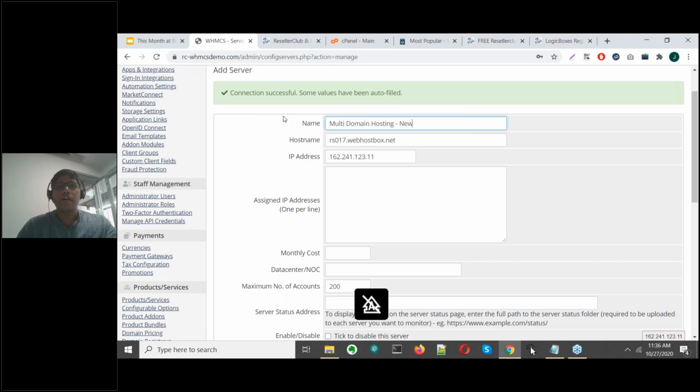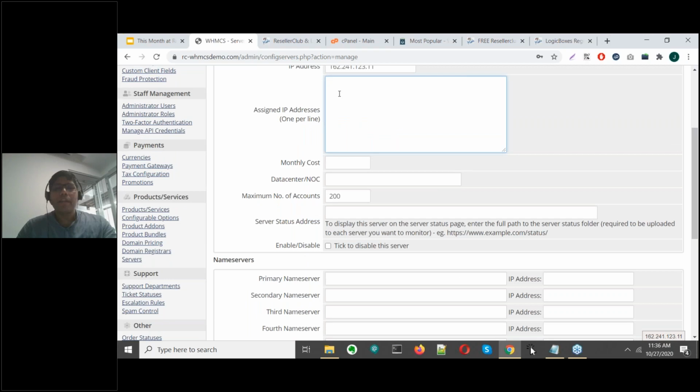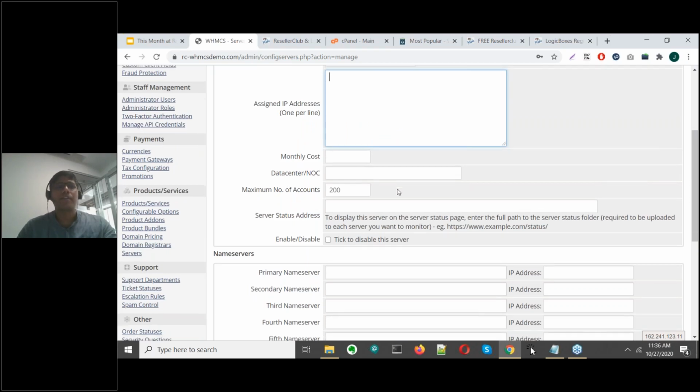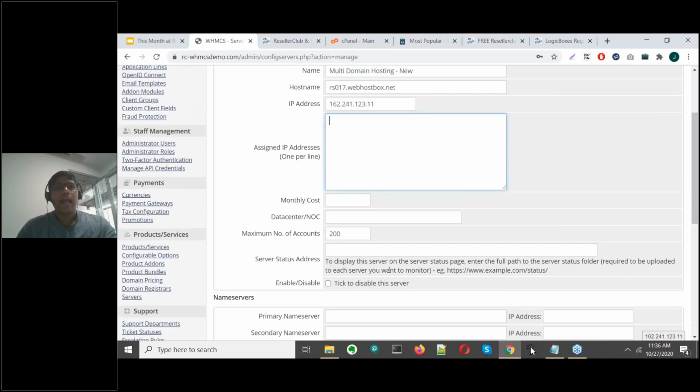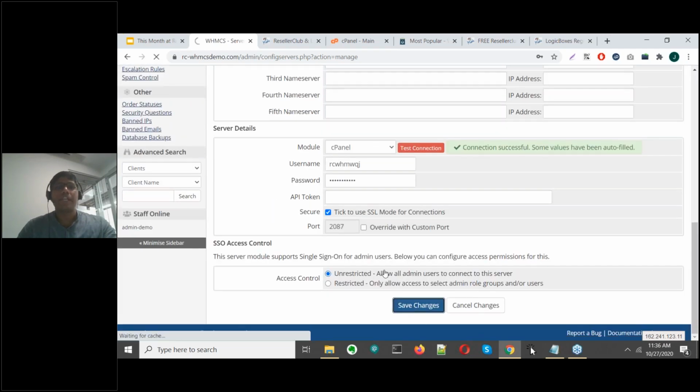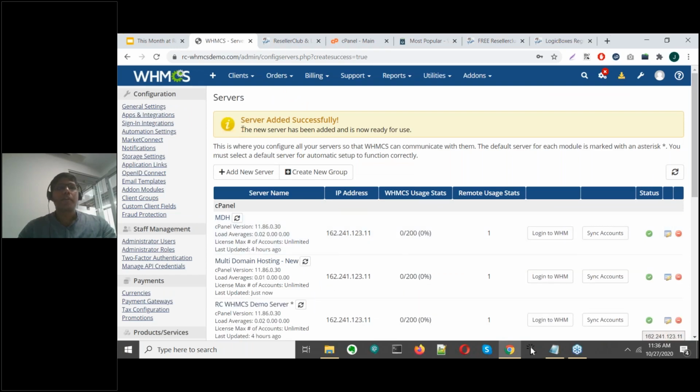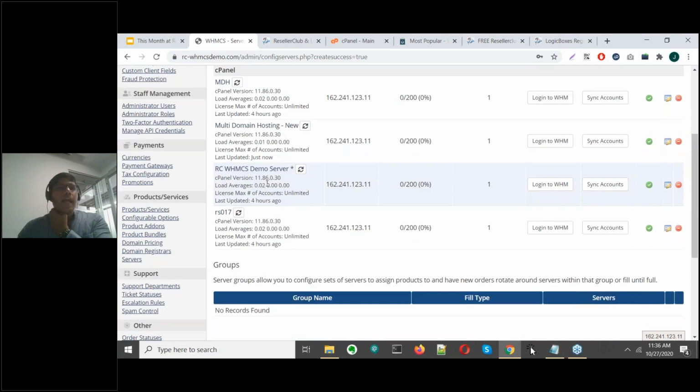So we're giving this server a name, and you can add additional IP addresses if your server has additional IP addresses. Most of the services on this page or settings on this page are pre-configured. You need not worry about them, and you can click on Save Changes. Once this has been done, you will notice that the new server has been added successfully, and you can also see it added here under multi-domain hosting new. This is the server name that we added.